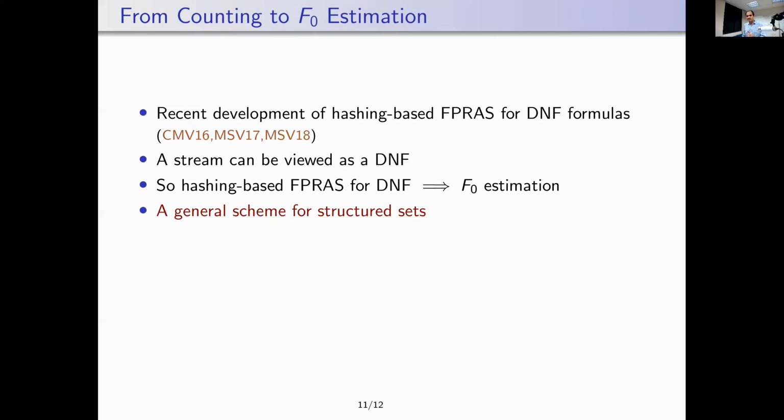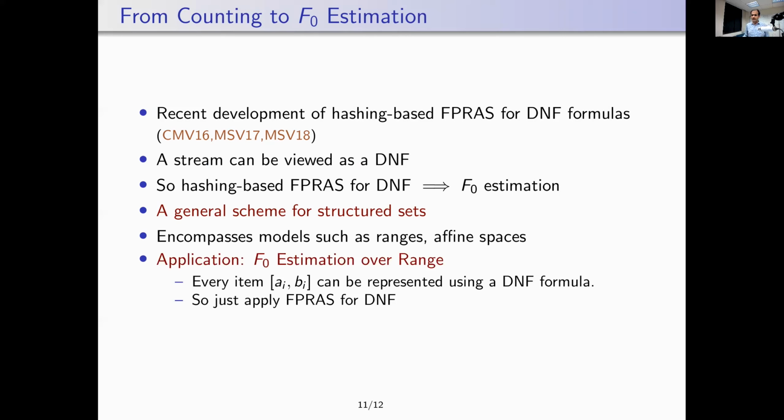This gives a general scheme for a lot of different models we call structured sets, which encompasses models like ranges or affine spaces and so on. Let me just show it in the case of ranges. Here every item denotes all the elements between Ai and Bi. And again, such a range can be represented using a DNF formula. So to get an F0 estimation algorithm, just apply the hashing-based FPRAS over DNF and you've got an F0 estimation technique.